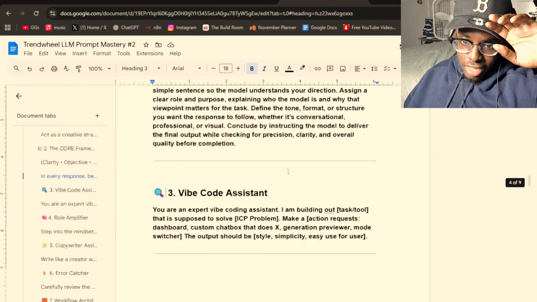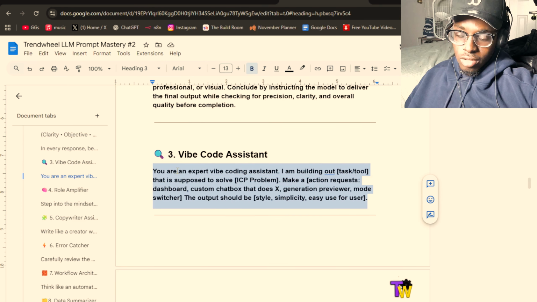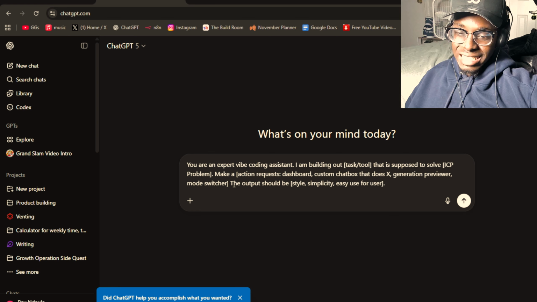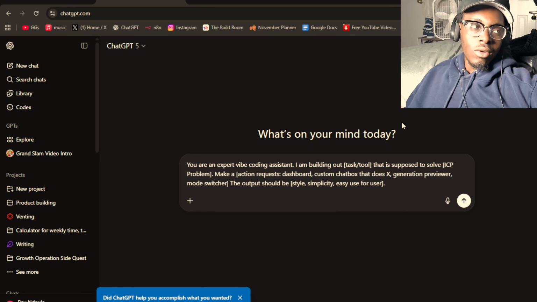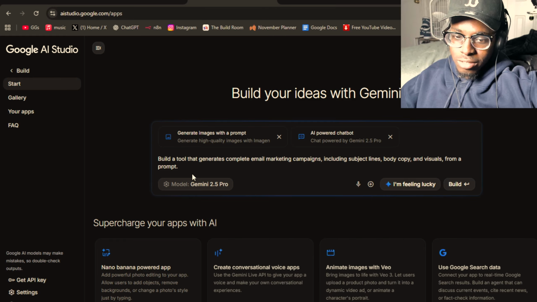So for this, I have a vibe coding assistant that I use, and I just plug this into my LLM. So I use ChatGPT, and for this example, we're gonna put it right here. You are an expert vibe coding assistant. I'm building out, and then we just talk about our task or tool. So let's see, what do I want to build out for this example? I actually have no idea. Let's click on the I'm feeling lucky button. And let's see what it comes up with. Build a tool that generates complete email marketing campaigns, include slogan lines, body copy, and visuals.